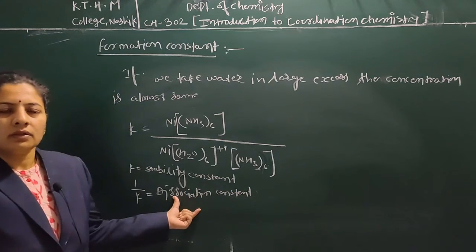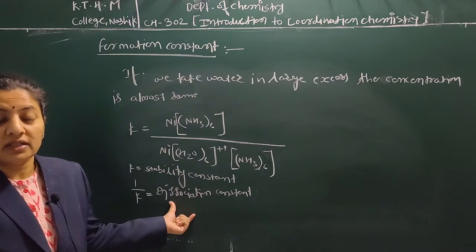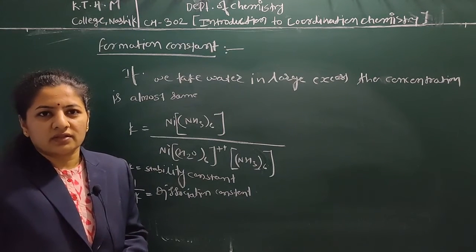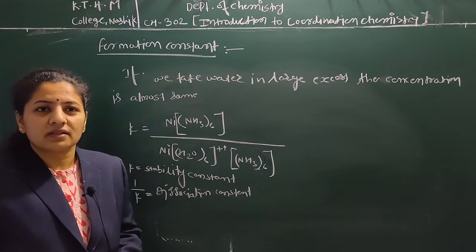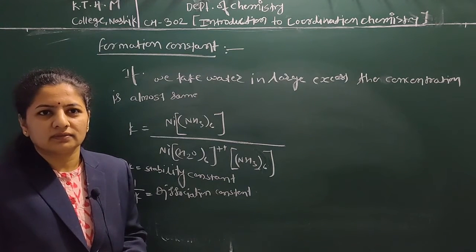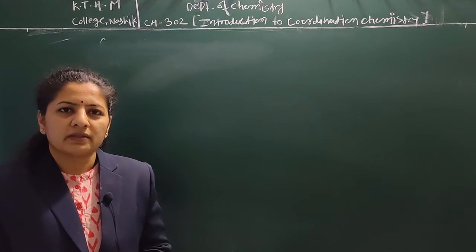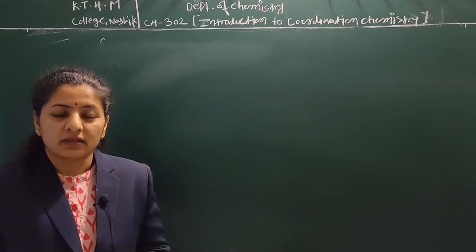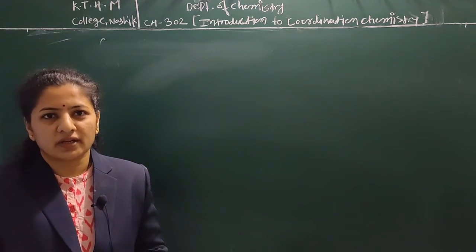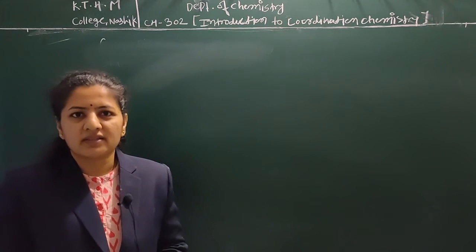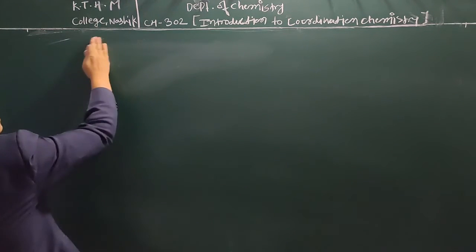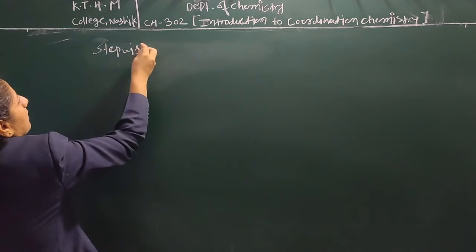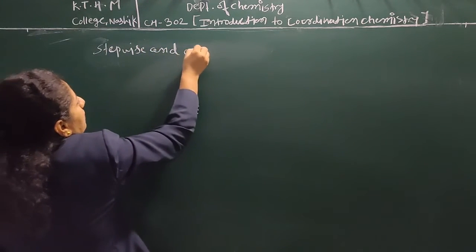The complex formation takes place in many steps, so we want to calculate the formation constant for each and every step. Formation of a complex takes place slowly if the ligand molecules are added slowly. So we need to discuss the reactions and the equilibrium at each and every step. So let's discuss the stepwise and overall formation constant.